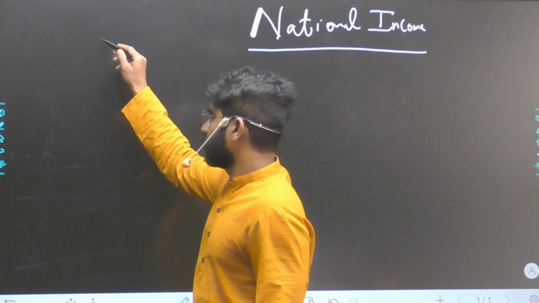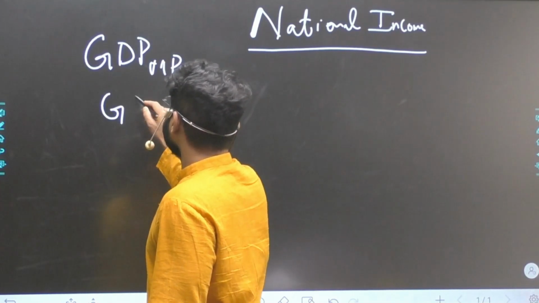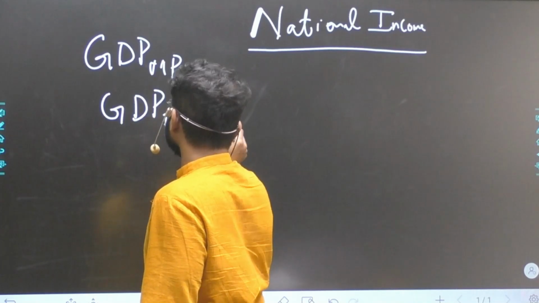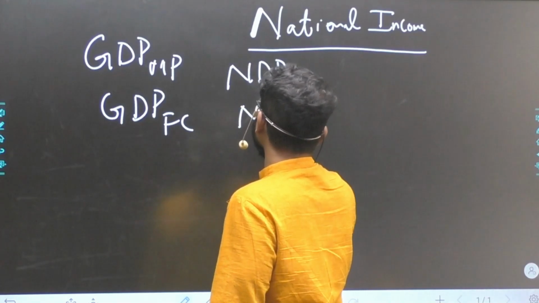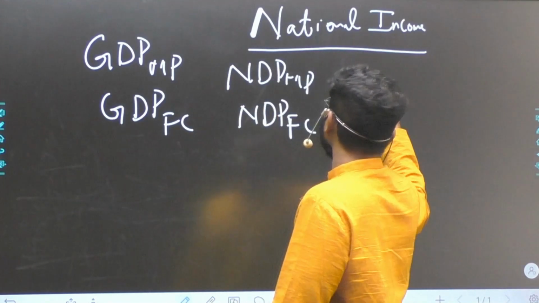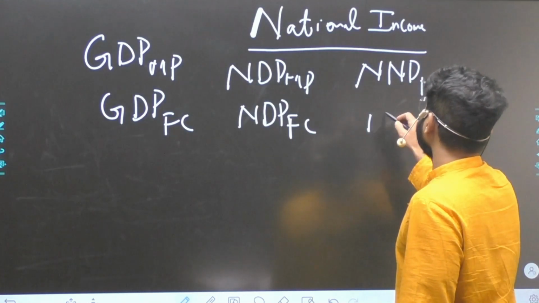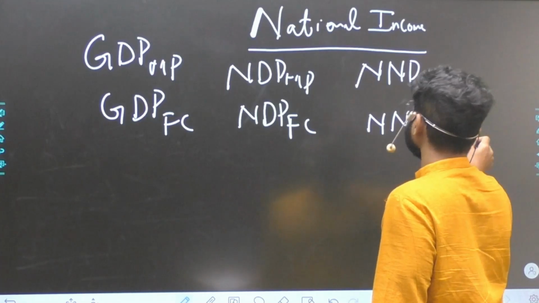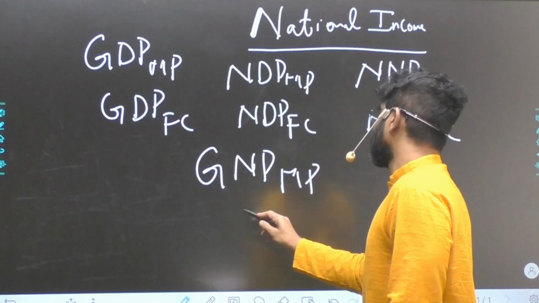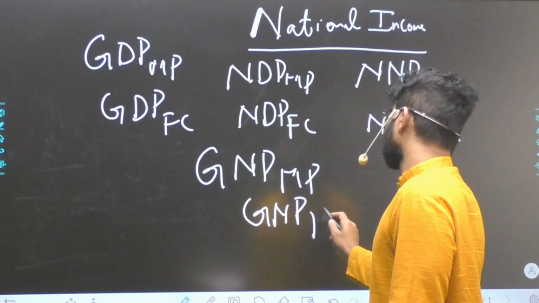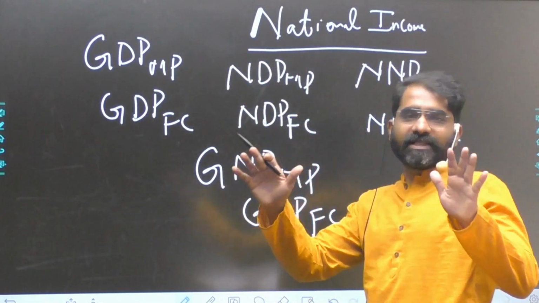For example, you have GDP at market prices, or GDP at factor cost, or NDP at market price, or NDP at factor cost, or NNP at market price, NNP at factor cost, or GNP at market prices, and GNP at factor cost. 4, 6, 8. There's nothing else like 8 aggregates.